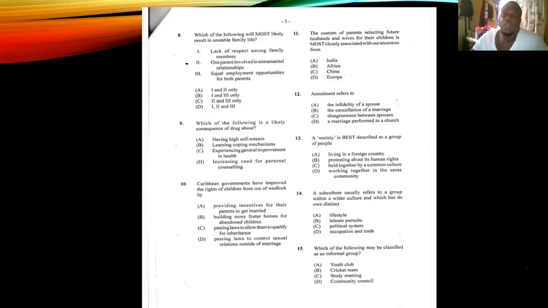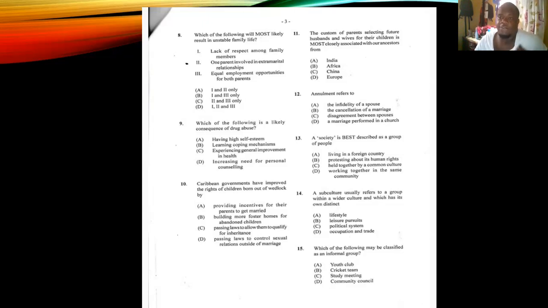Number 14 now. A subculture usually refers to a group within a wider culture which has its own distinct, is it A, lifestyle, B, leisure pursuits, C, political system, D, occupation and trade. Subculture has its own lifestyle. So number 14 is A. Number 15 now. Which of the following may be classified as an informal group? Is it A, a youth club, B, cricket team, C, study meeting, or D, community council? Answer for number 15 is C, study meeting.